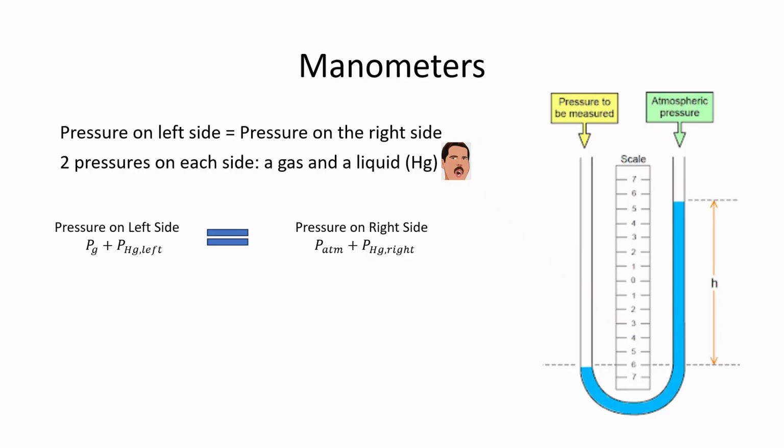Well, what's the mercury? Mercury being a liquid, I'm going to replace that with rho GH rather than using force over area. For liquids, I know that P is equal to rho GH, replacing both of those. Pressure on the left side would be P gas plus rho GH left is equal to P ATM plus rho GH on the right. And rho is the density of mercury, G is 9.81, and PATM I can look up. And the height, well, I can measure it.